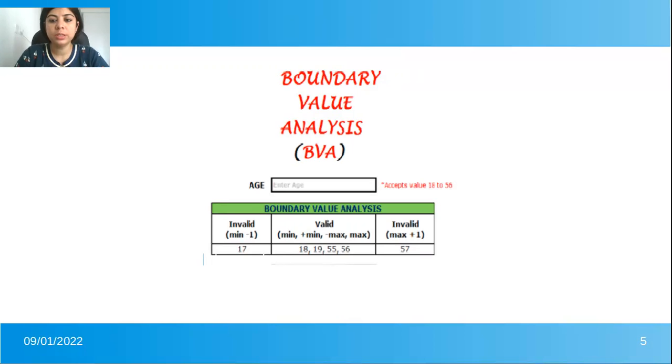Then we test 56 minus 1, 56, and 56 plus 1. So these are the 6 values which we need to enter while testing this age feature. So here the testing is more accurate, and the chances of error are less. So this ends boundary value analysis.